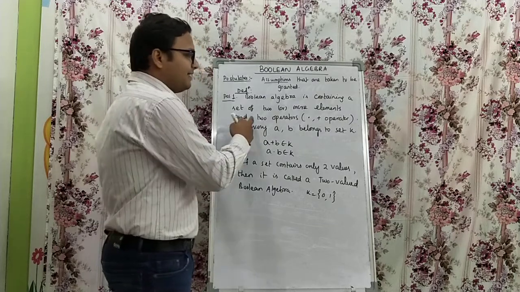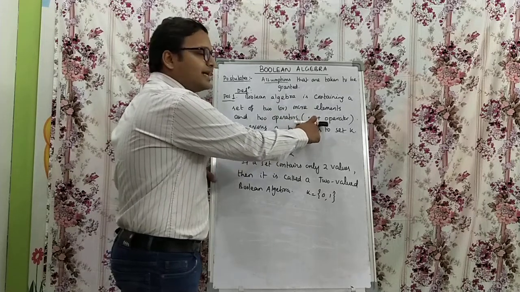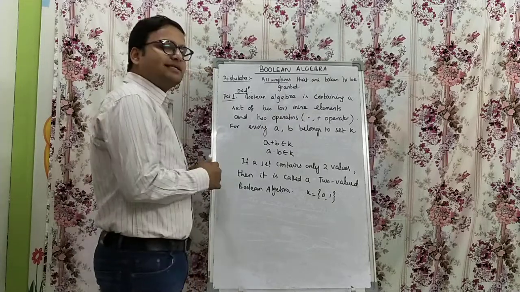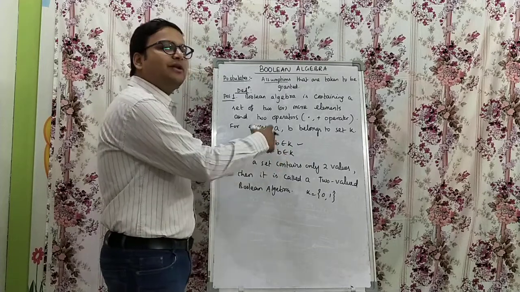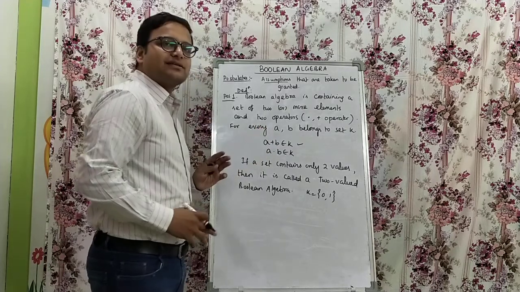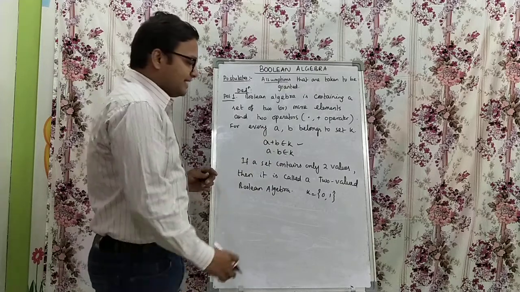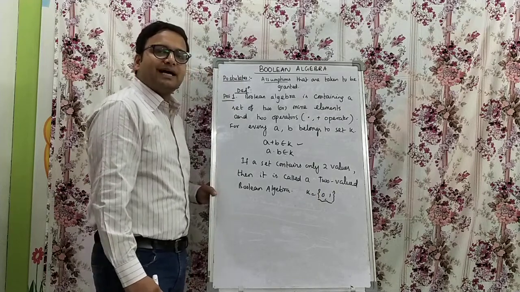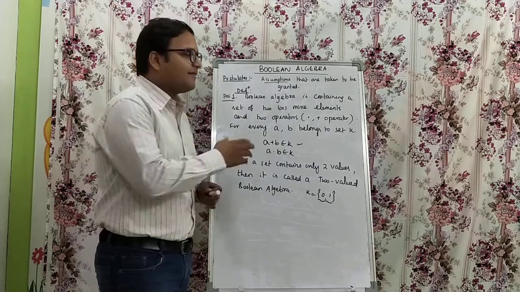Okay, the elements and two operators, dot operator which is logical AND, and the logical OR operator, for every a, b belonging to set K. So what is that? This is actually a or b and a dot b which belongs to K. So these are a set of combinations with the operators. If a set contains only two values, so K is 0 and 1, then it is called two valued Boolean algebra. Okay, so this is postulate number 1, which defines the Boolean algebra.